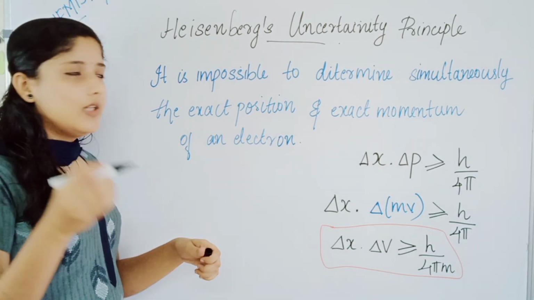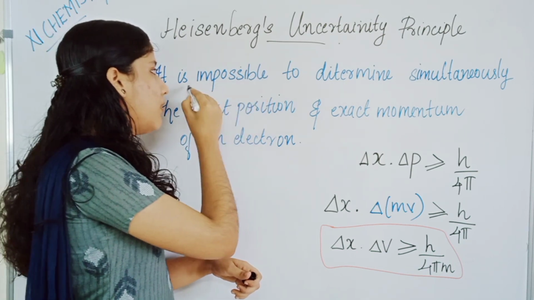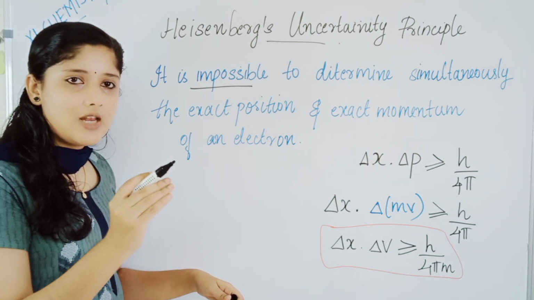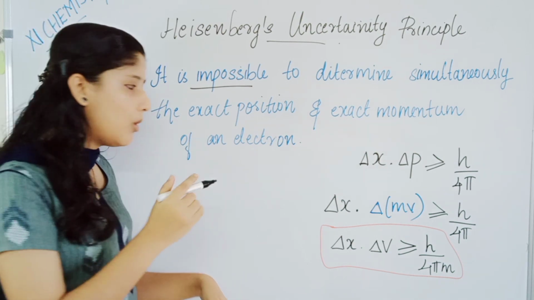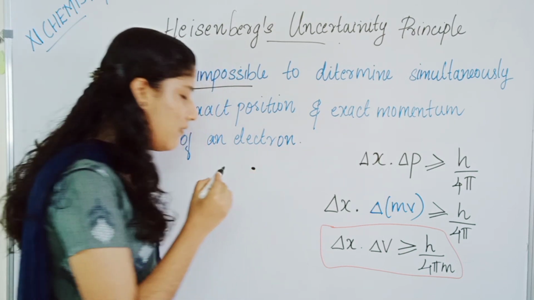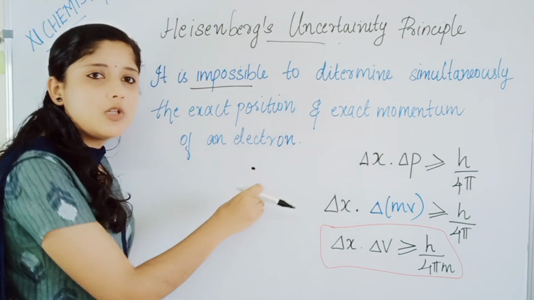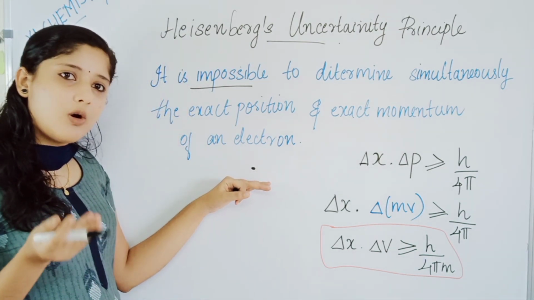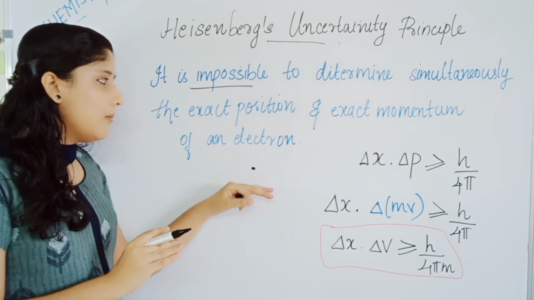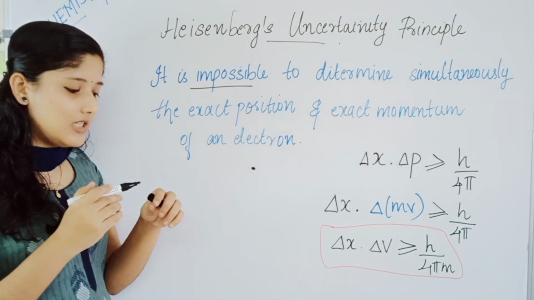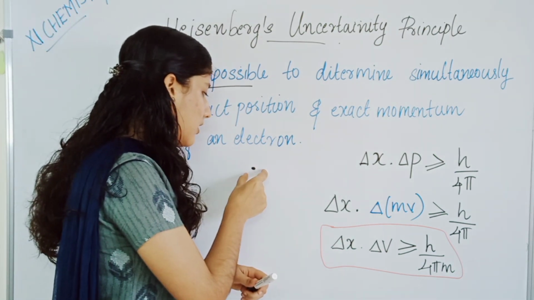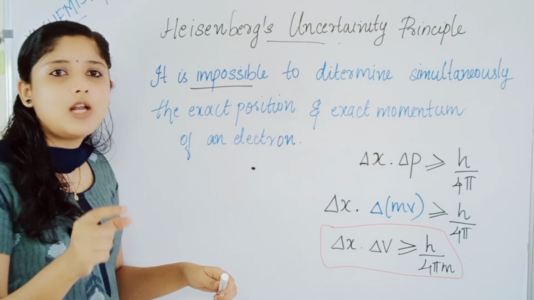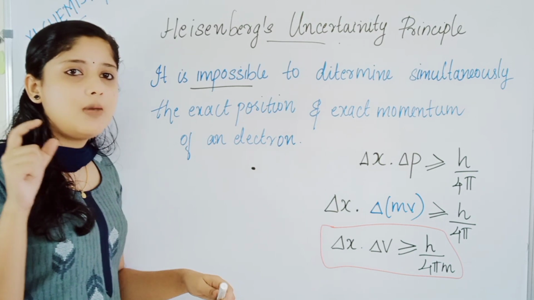What does this mean? It is impossible, we can't determine at a time, simultaneously, both the position and also the momentum of an electron. We studied the contrary in Bohr's atom model, isn't it? But here Heisenberg's uncertainty principle states we can't find both the position and momentum of an electron simultaneously.